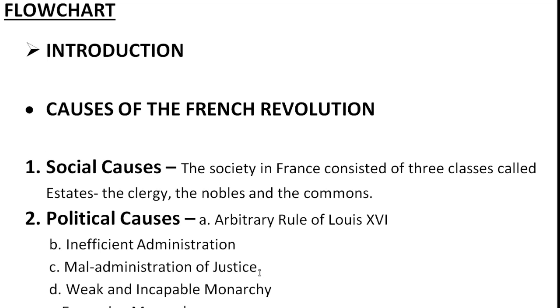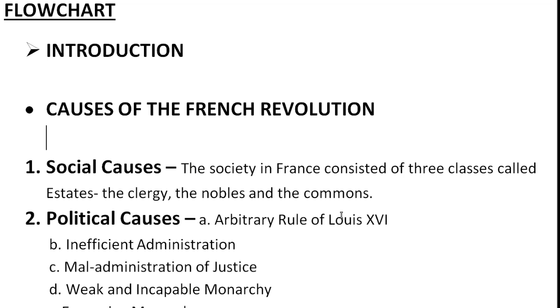Let's try to understand the main social causes. So first we have social causes. Students, I have mentioned here, the society in France consisted of three classes called estates: the clergy, the nobles, and the commons. If we are going to see French society, at that time French society was divided into three classes. According to those three classes, there were three estates. The whole society was divided into three estates. First was the clergy, second the nobles, and the third one is the commons.